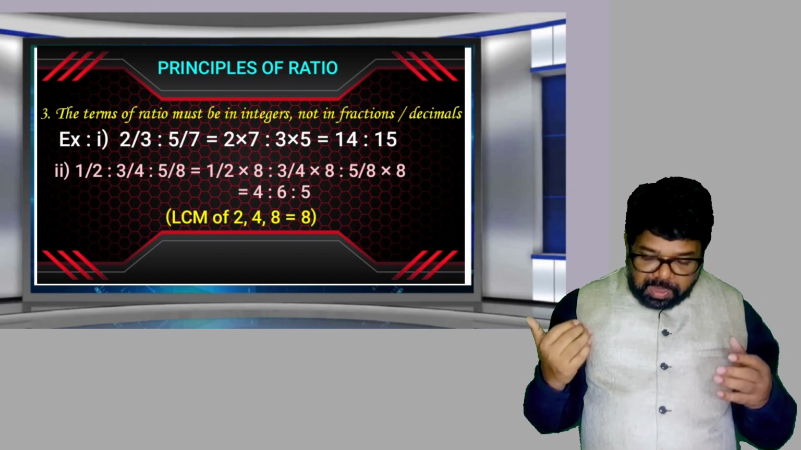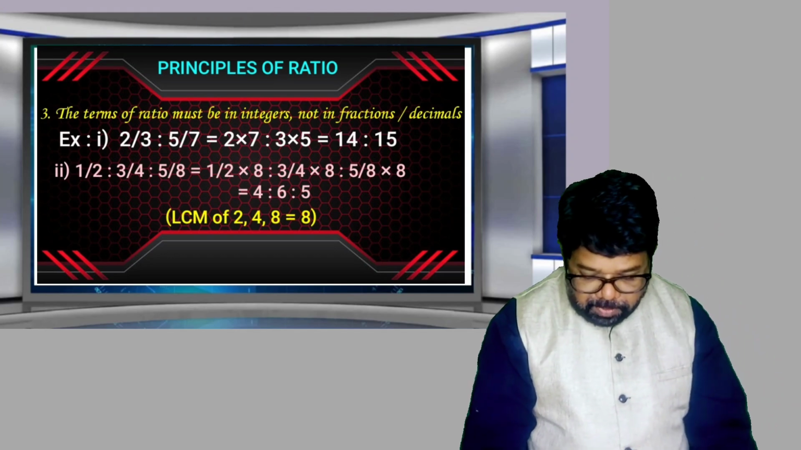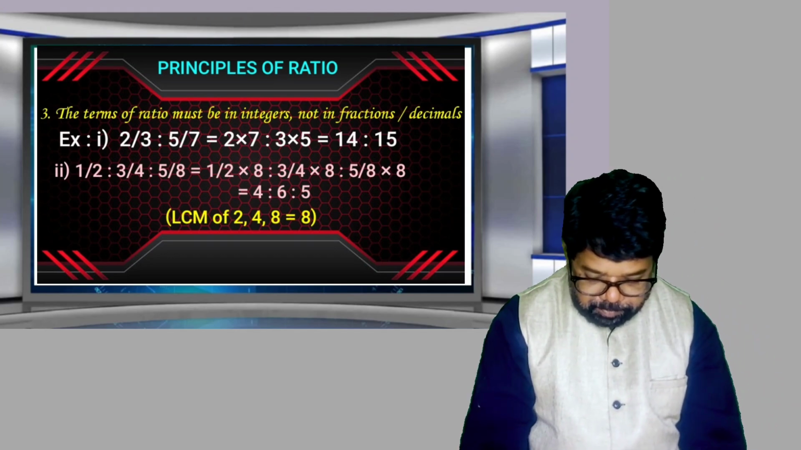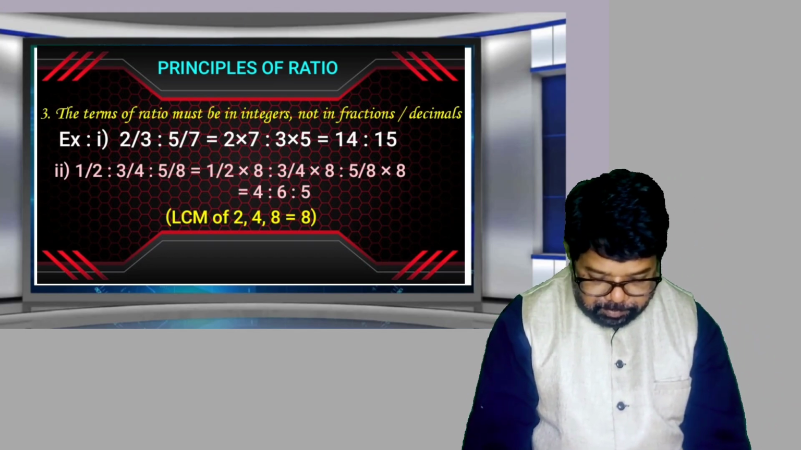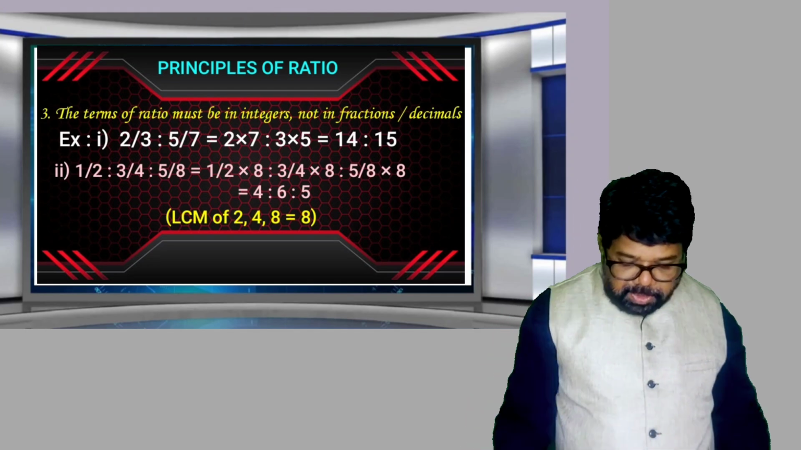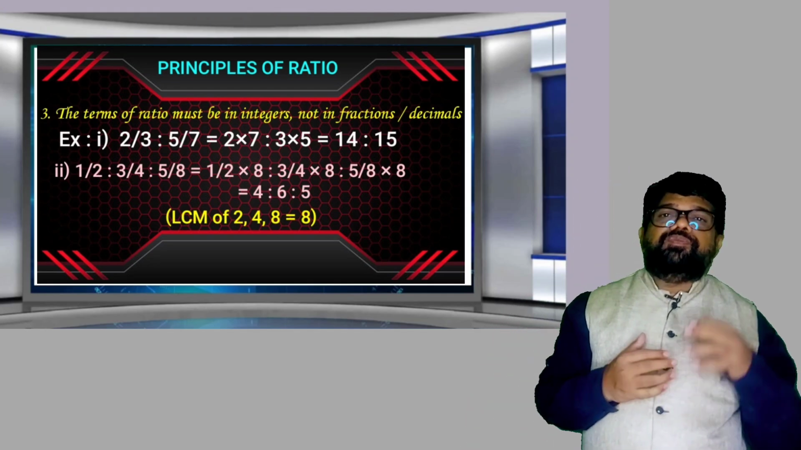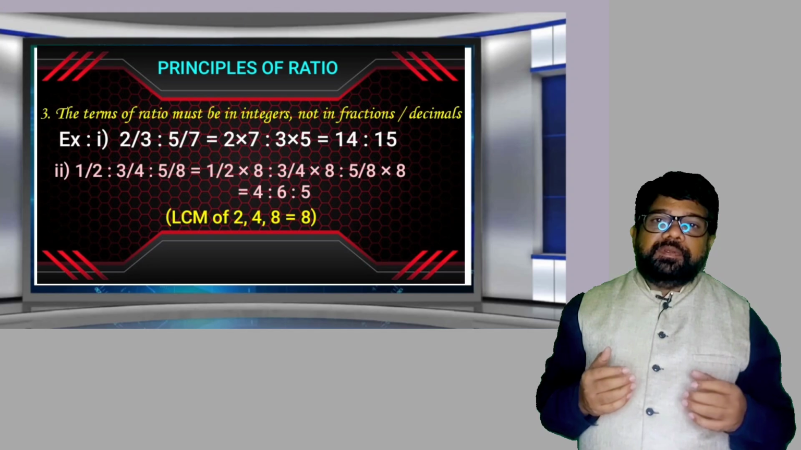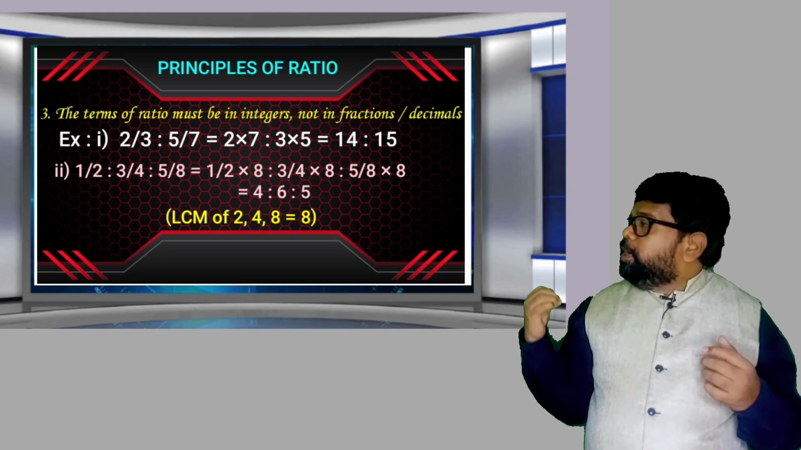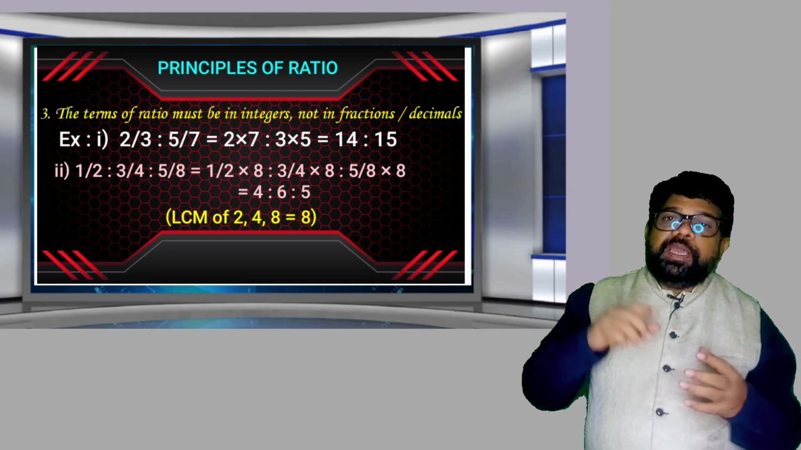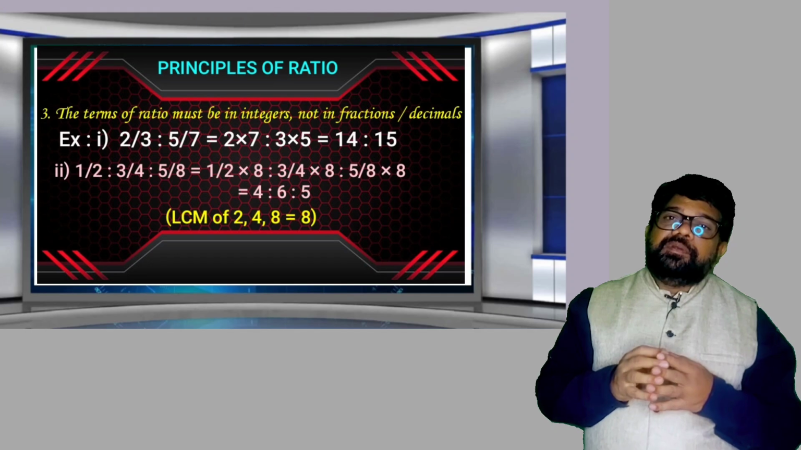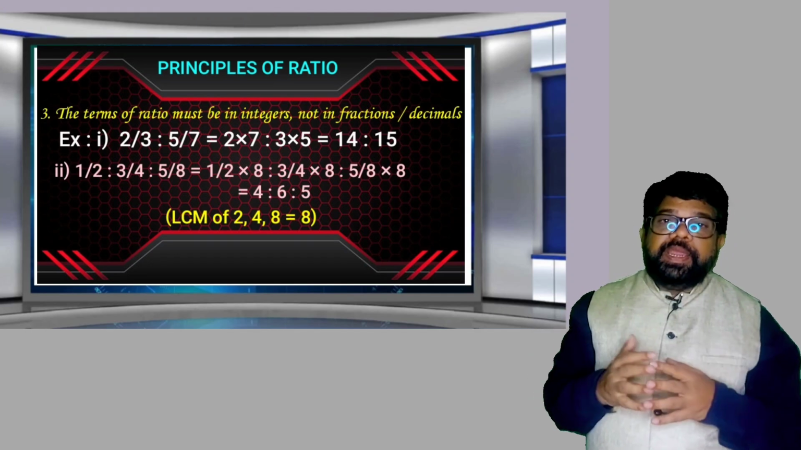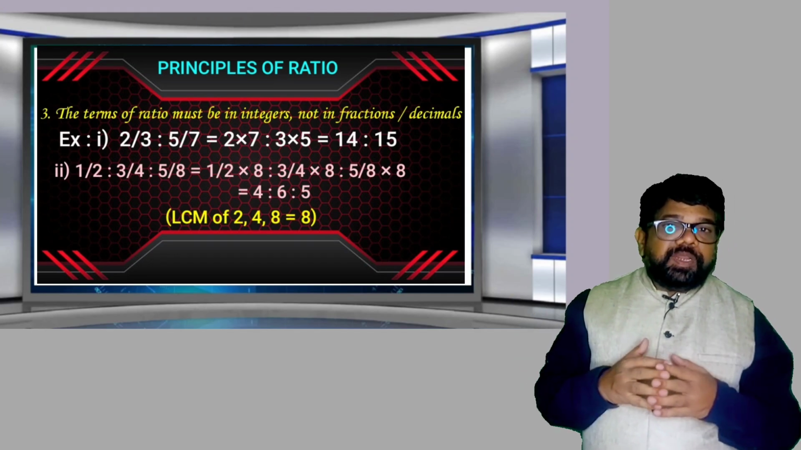So what is the example here? The next example: 1 by 2 is to 3 by 4 is to 5 by 8. Now calculate the LCM of denominators. What is the LCM of 2, 4, 8? 8 is the LCM. Observe the larger number.